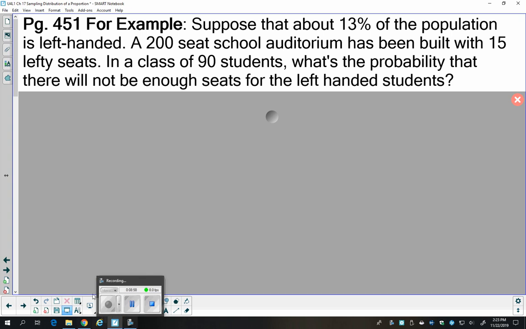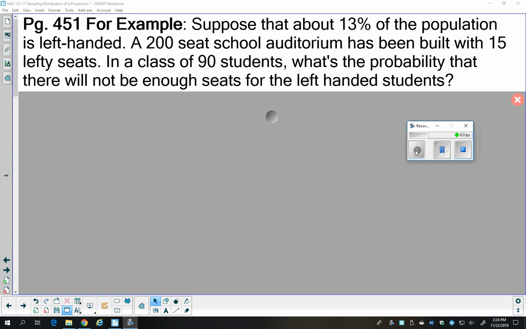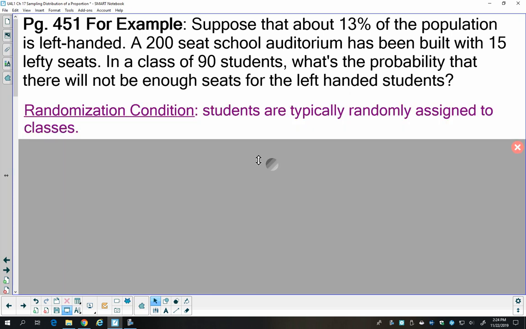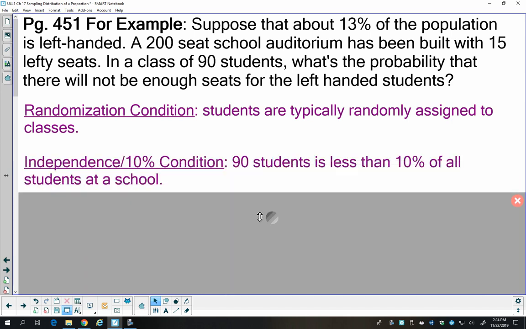So take a second here, read this one, and we'll do one more example. So here we're talking about left-handed desks in an auditorium. Before we can find a probability, let's see if we meet the conditions. Typically, students are randomly assigned to classes, so we can say that the randomization condition is met. 90 students would be less than 10% of all students at a school.